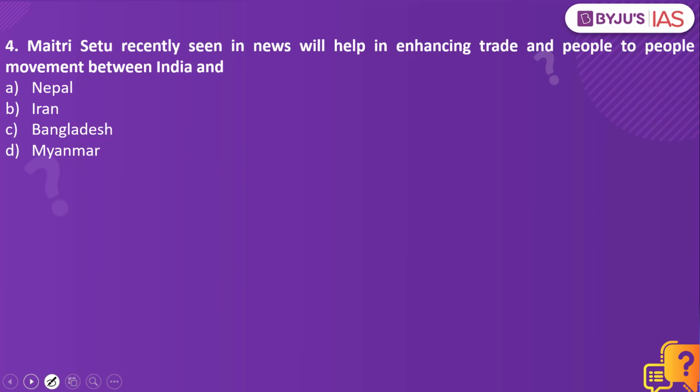Now let's look into the next practice question. Maitri Setu, recently seen in news, will help in enhancing trade and people to people movement between India and, is it Nepal, Iran, Bangladesh or Myanmar? The answer to this is Bangladesh. Why have we taken this practice question?